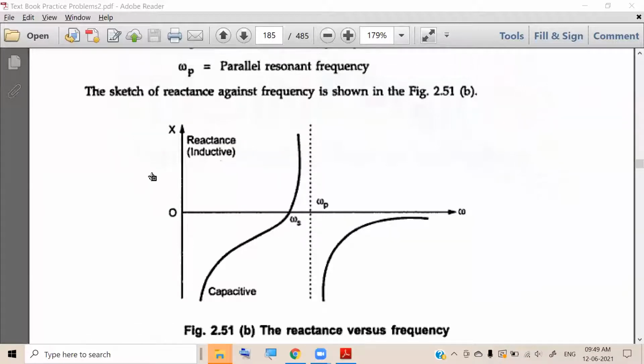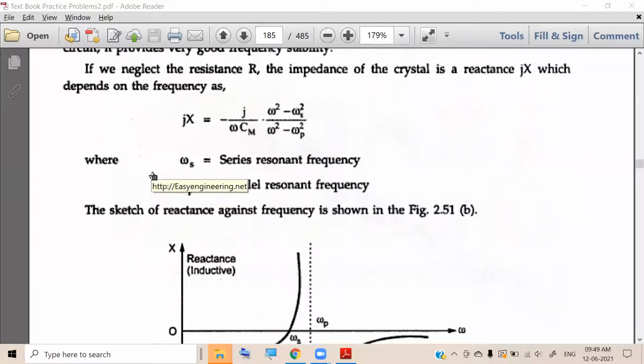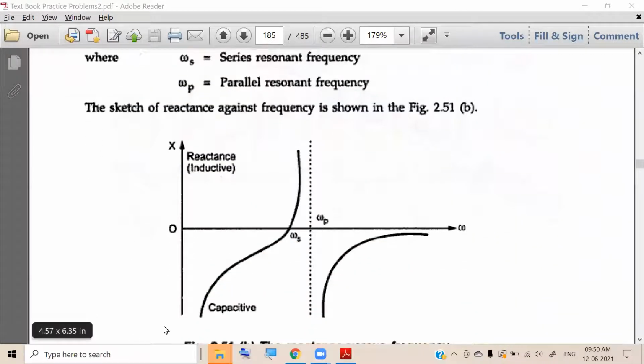For j omega L, remove the j, and omega L is the reactance of the inductor. For minus j by omega C, remove the j, and minus 1 by omega C is the reactance of the capacitor. This is the graph we discussed in the previous class. Negative reactance indicates capacitance, positive reactance indicates inductance.